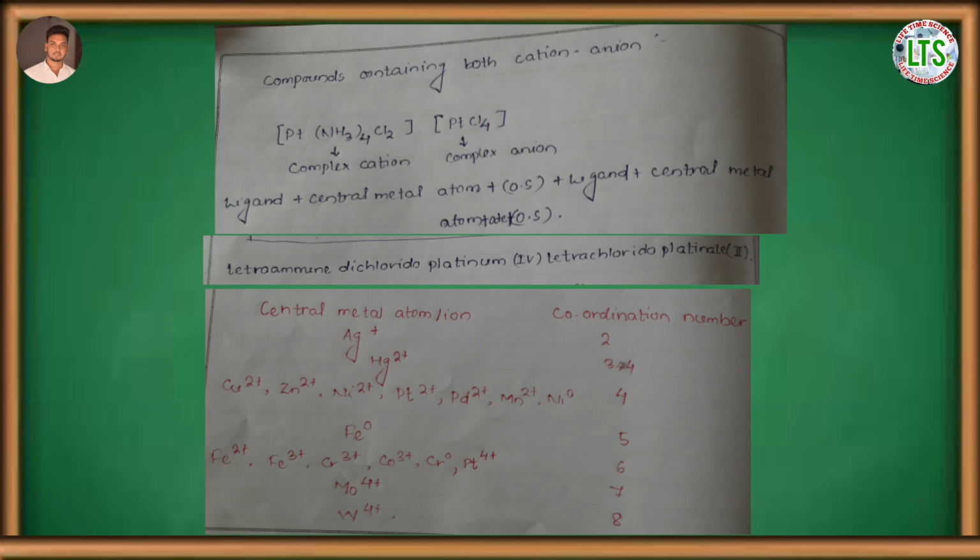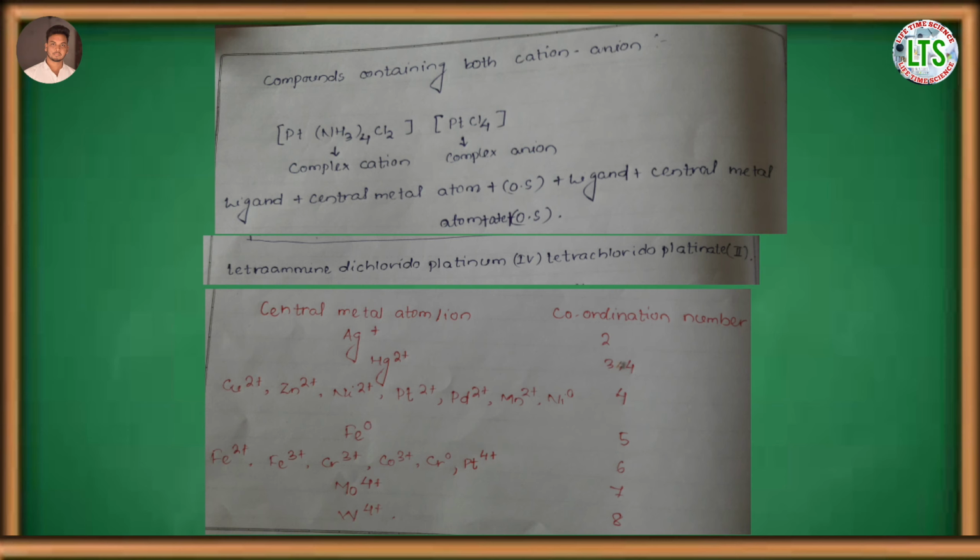Now the question is, how can we get the oxidation state of central metal atom of the complex cation and also for the complex anion? Here I will give you a simple trick to know the oxidation number of cation anion complex by knowing the coordination number.